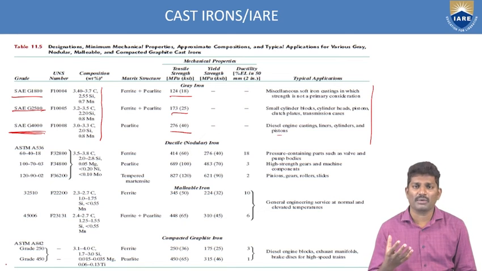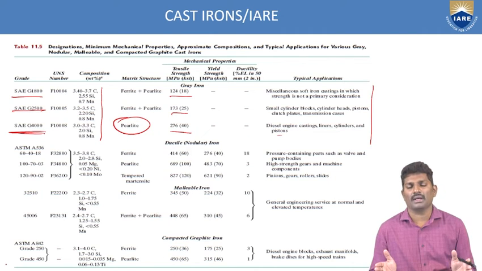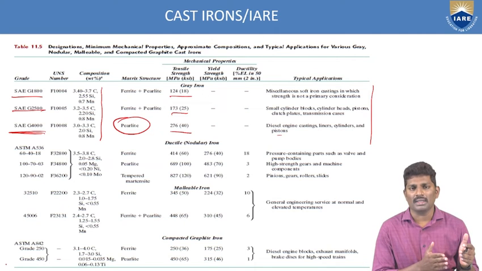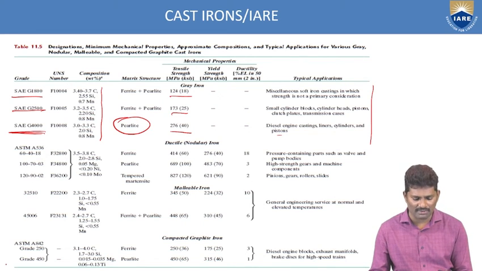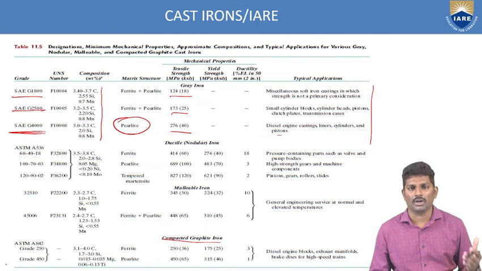If you want the microstructure of that, you have a complete pearlite structure. Each and every type of cast iron is classified based upon the mechanical properties and the compositions of different alloying elements. Likewise, you have ductile iron, malleable cast iron and compacted graphite iron, and each material is again classified based upon the compositions.